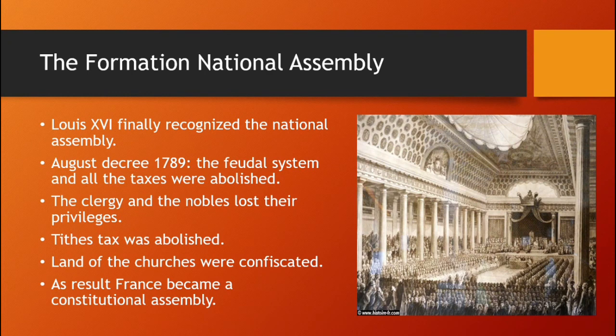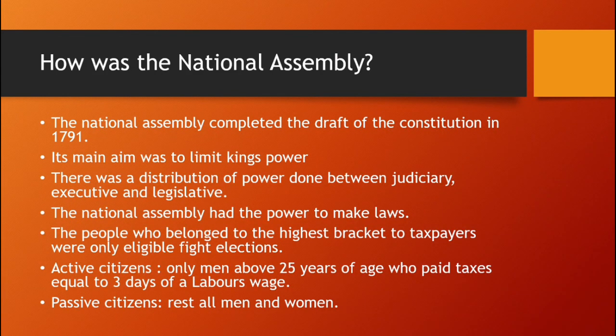Now, tithe is a tax which was given to the churches by the Third Estate only. Land of the churches was confiscated, and as a result, France became a constitutional monarchy. Yes, France became a constitutional monarchy. Now, how was the National Assembly?